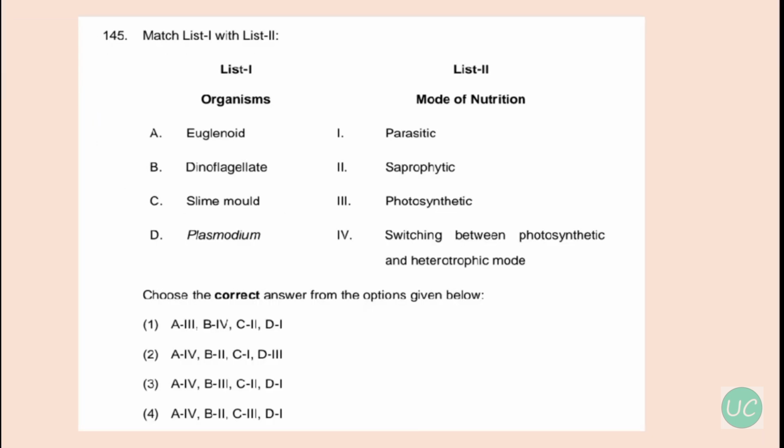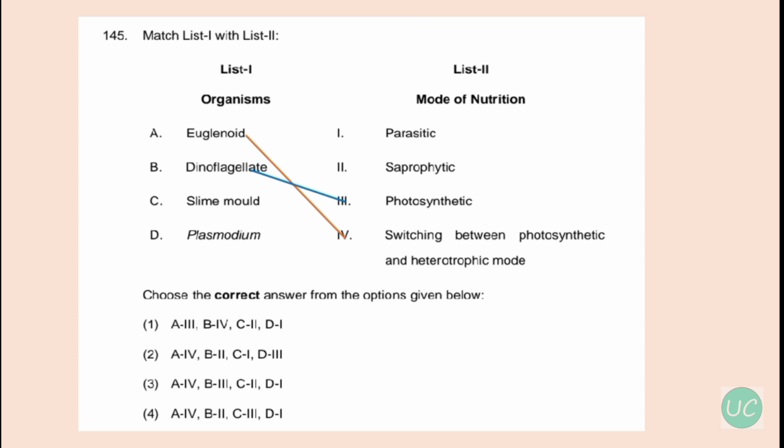Okay, our next question is match the following, and in this one, euglenoids are photosynthetic in the presence of sunlight, and when deprived of sunlight they behave like heterotrophs. So option A connects with option number 4, that is switching between photosynthetic and heterotrophic mode. Okay, and dinoflagellates are mostly marine and photosynthetic.